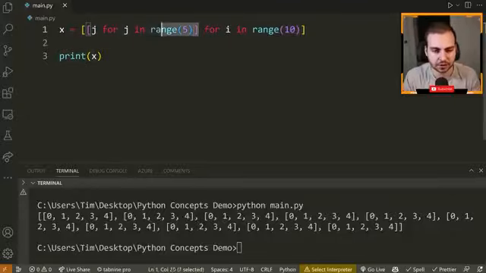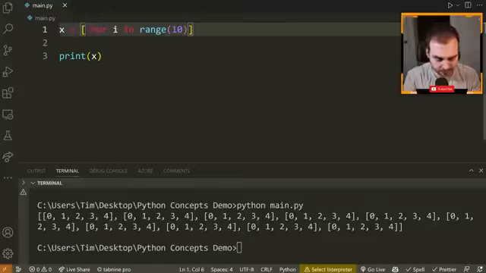Okay, so that's one thing you can do. Another thing that we can do here is the following. So let's go here and say i for i in range 10.